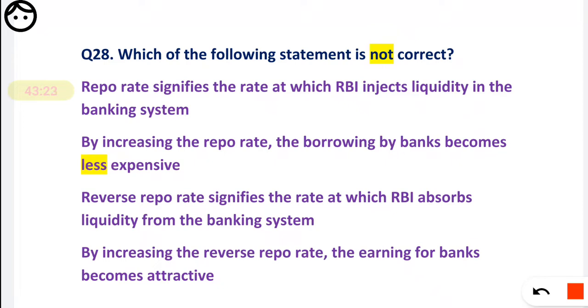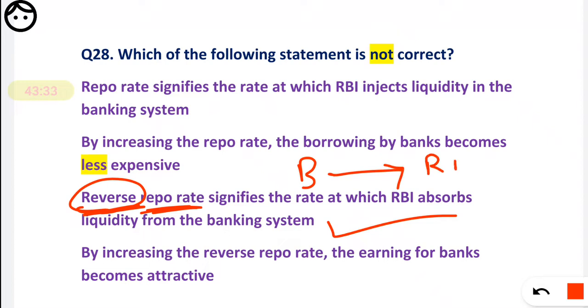Here it is the reverse repo, so it is correct. Reverse repo is vice versa. For example, banks give some money to the RBI. Actually, banks park their money with the RBI. In return, RBI gives some securities to the bank.